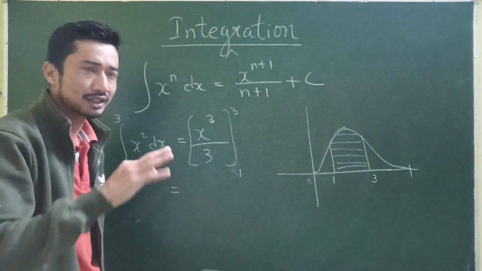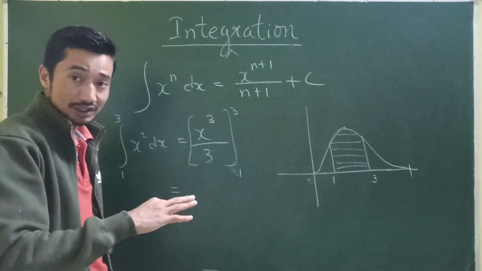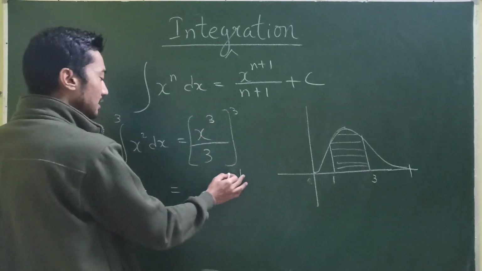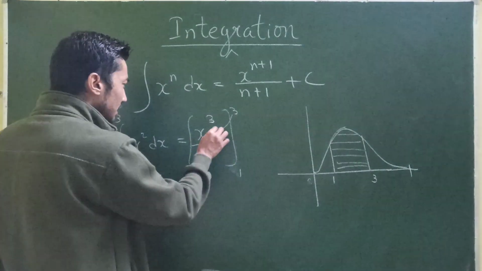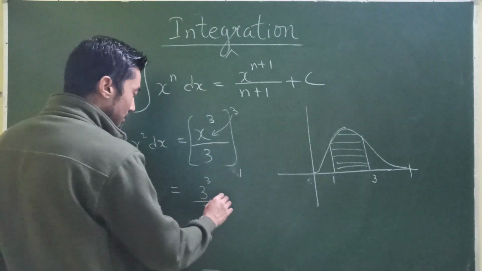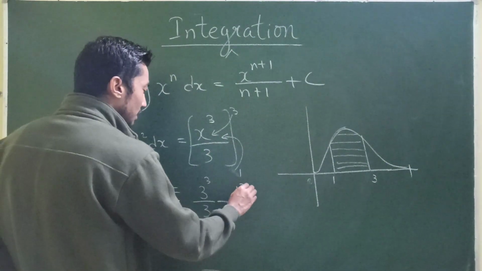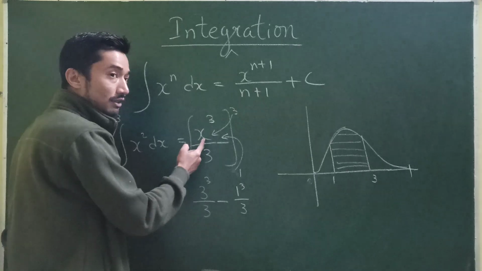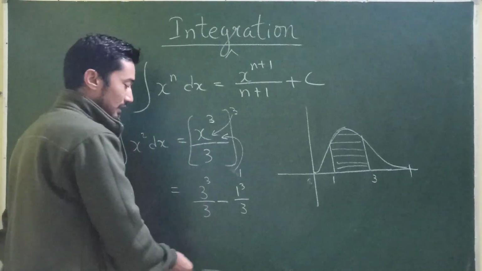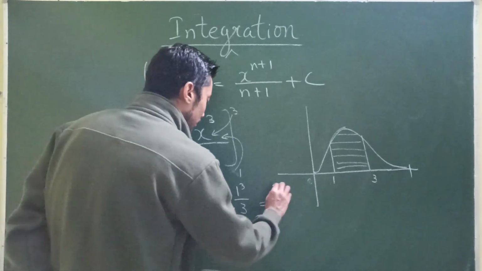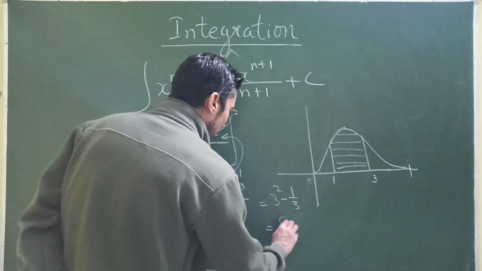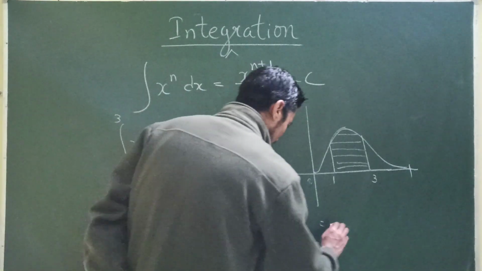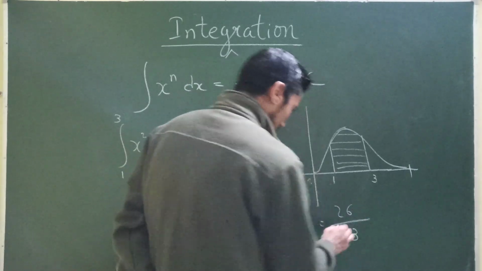But about that blackboard area, definite integral, indefinite, why we use c, what is the general formula, all that we will cover. There what we do is, we substitute the value of the upper limit in the variable minus the lower limit. That is 3 cubed by 3, this is a constant, minus 1 cubed by 3. So we substitute the upper limit and the lower limit one by one in the respective value that we get, and subtract. So that's going to be 3 square minus 1 by 3, that's 9 minus 1 by 3, that's 27 minus 1, 26 by 3.